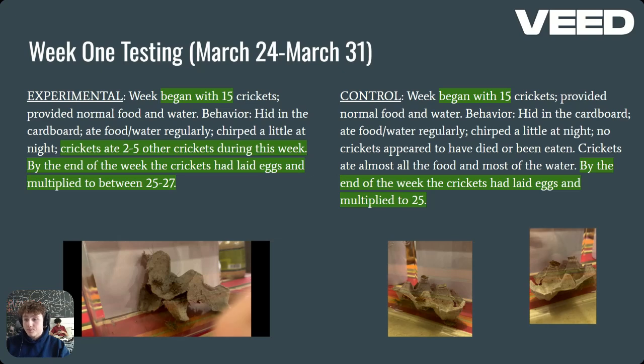Now we have week one testing. Experimental: they begin with 15 crickets. Crickets ate 2 to 5 other crickets during this week. By the end of the week, they had laid eggs and they had between 25 to 27 crickets. And on the control, they begin with 15 crickets, and by the end of the week, they had laid eggs and multiplied to about 25 crickets.